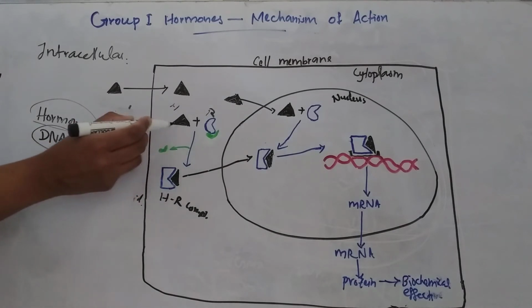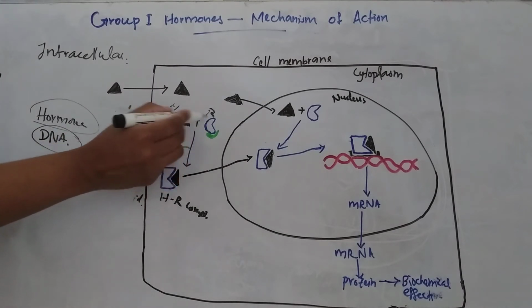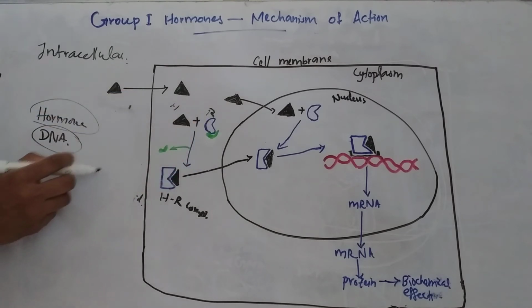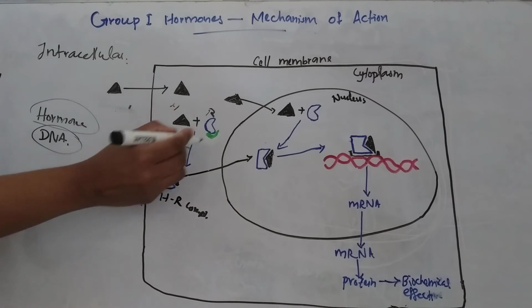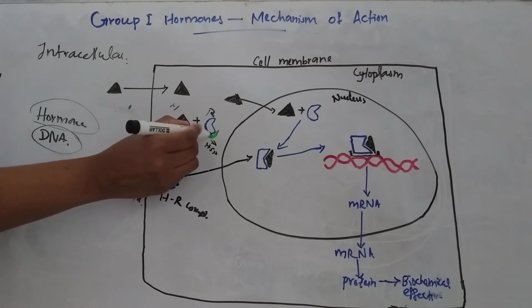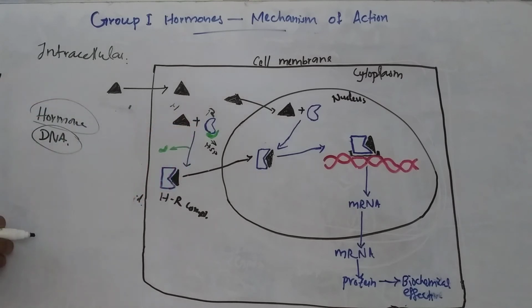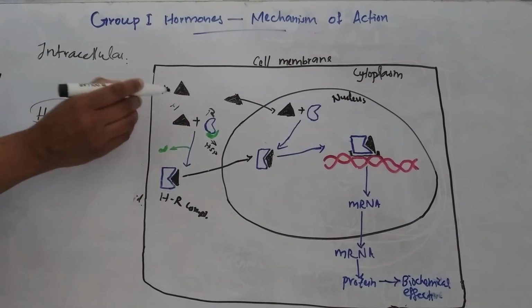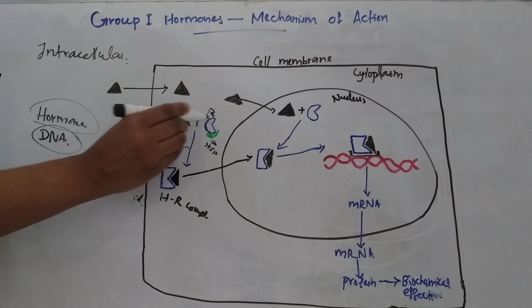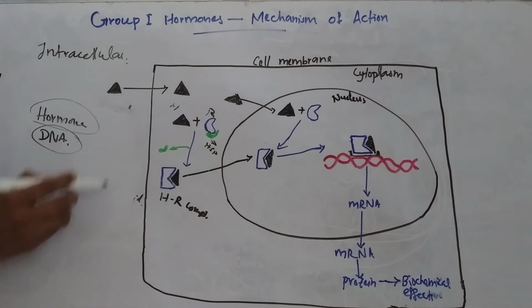Before binding to the hormones, these receptors are attached with heat shock proteins. Binding of hormones to the receptor causes liberation of these heat shock proteins. The binding of these hormones to the receptor causes conformational changes in the receptor, and this is known as receptor activation.